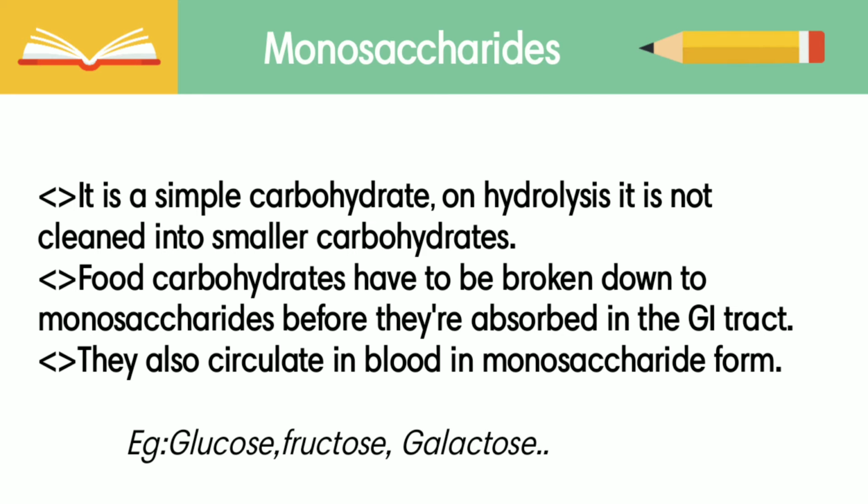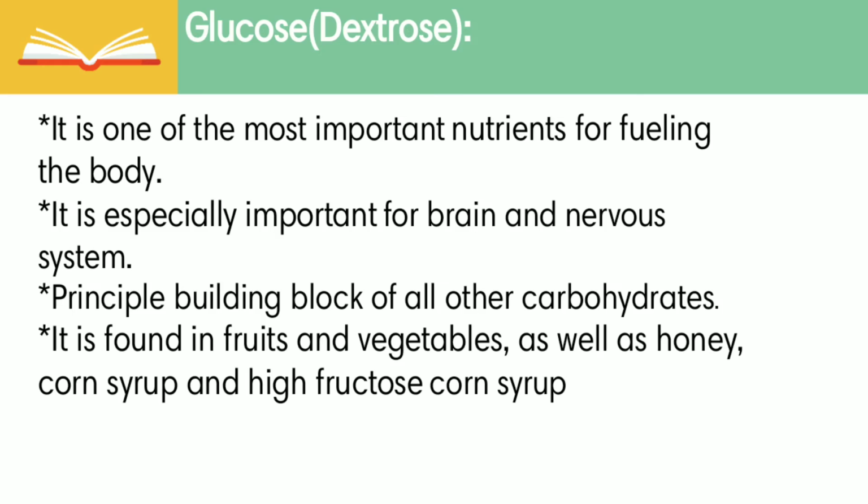Monosaccharides are simple carbohydrates. On hydrolysis, they are not cleaved into smaller carbohydrates. Carbohydrates have to be broken down to monosaccharides before they are absorbed in the GI tract. They also circulate in blood in monosaccharide form. Examples: glucose, fructose and galactose.